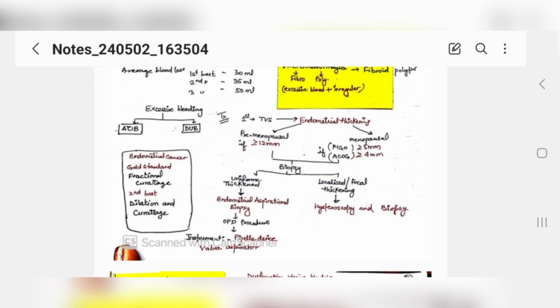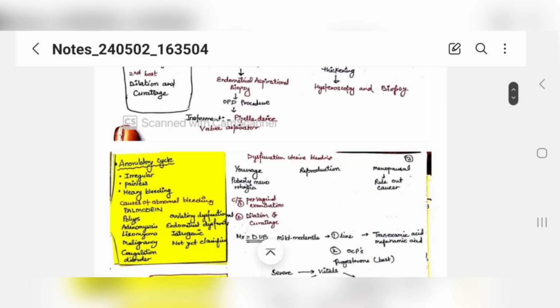Again, if the female who comes to you with a complaint of excessive bleeding is premenopausal, menopause has not occurred, so the size of her endometrium should be less than 12 mm. If it is more than 12 mm, then it is a doubtful condition and you must get a biopsy done. And again, if the thickening is uniform, then go for an endometrial aspiration biopsy. If it is focal and localized, then go for a hysteroscopy and biopsy. That is your plan for treatment.